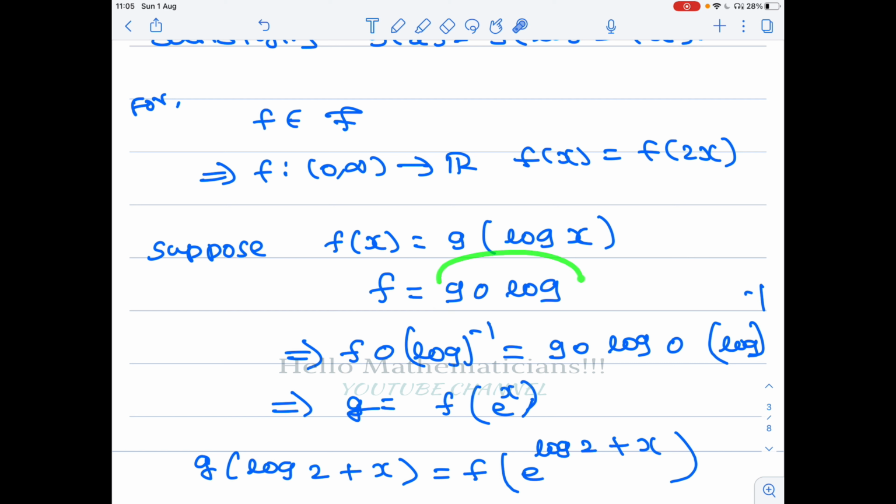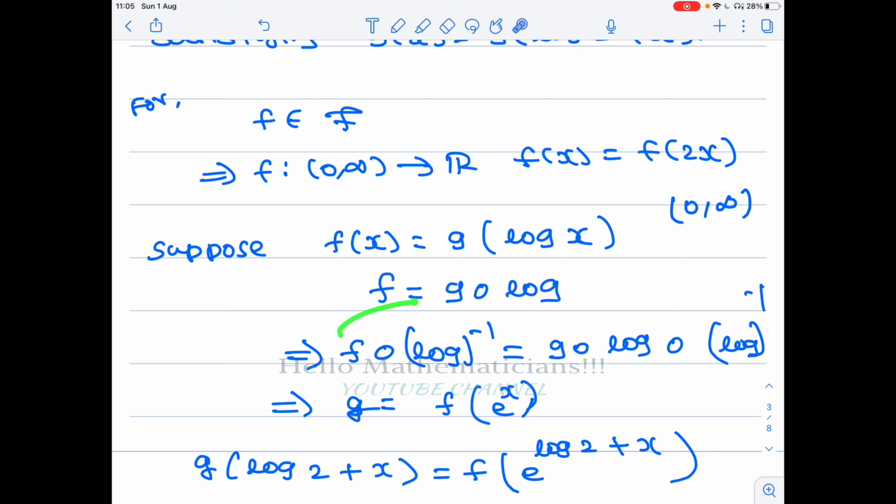So f equals g composed with log. Whatever log we are speaking of here, all these logarithms are to the base e, natural logarithm. Remember it. So in both sides you compose with log inverse. Note that on (0, infinity), log x is a bijection, therefore it has an inverse. Its inverse is the exponential function.